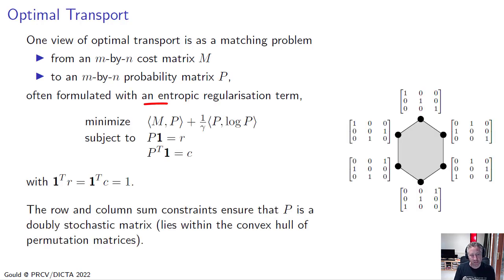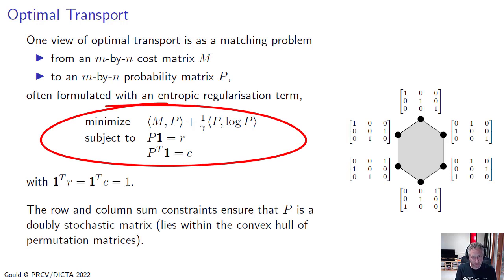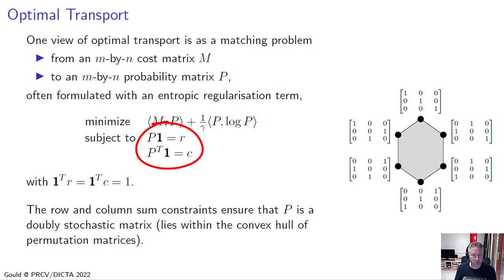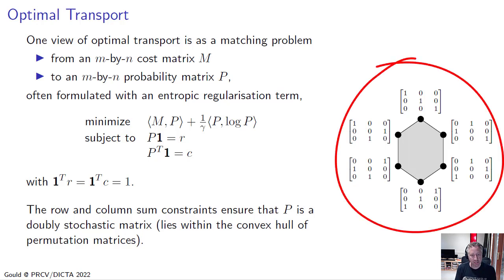It's often formulated as an entropic regularization problem, where we want to minimize the inner product between the cost matrix and this probability matrix, plus some regularization term, subject to row and column sum constraints on P, which make it a valid probability distribution. Okay, and so we can view this as optimizing this objective function subject to P being a doubly stochastic matrix, or lying within the convex hull of permutation matrices.